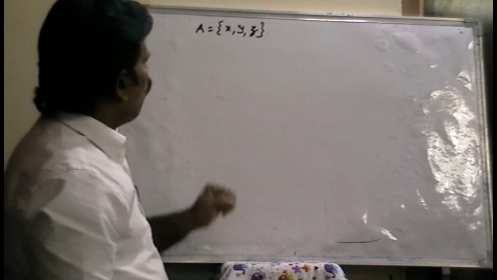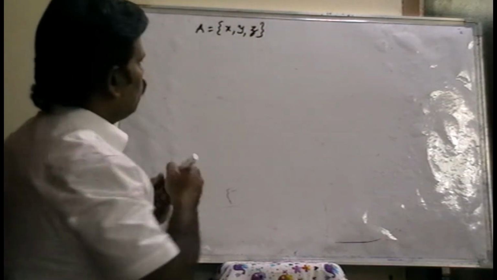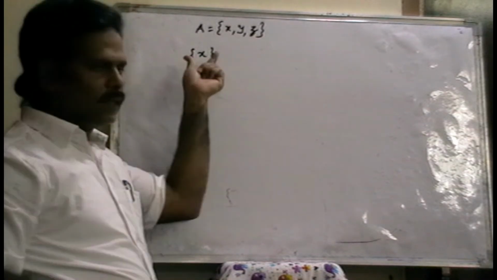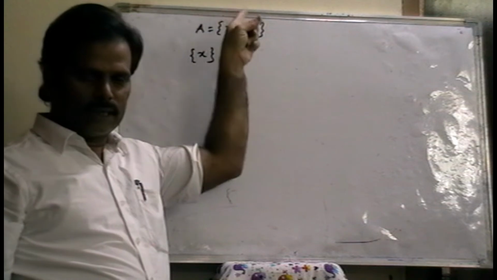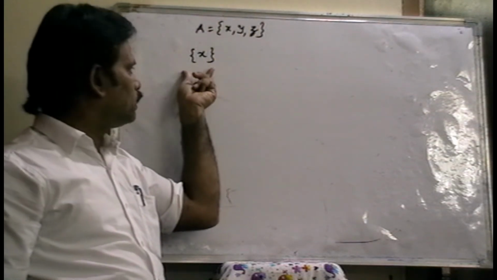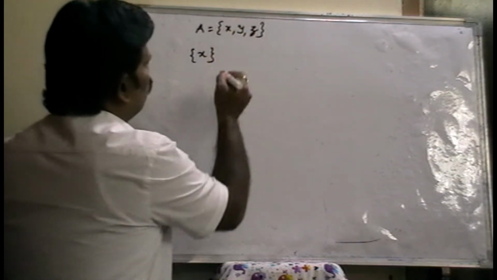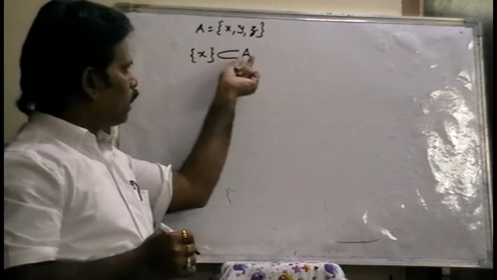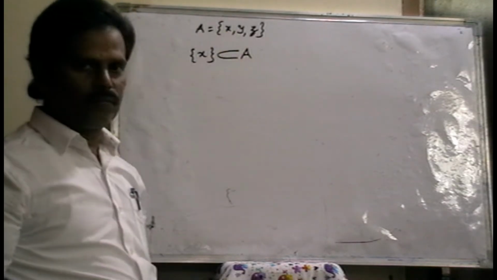Now write down how many subsets, that means subsets of A. Now here it is a set X. It is one of the sets. In this set, what elements are there? X. Is X belongs to set A? Whatever the elements in this set, do they belong to set A or not? Yes, X belongs to A. So set X is a subset of set A. This set is a part of set A. Why? Because every element in this set also belongs to set A.